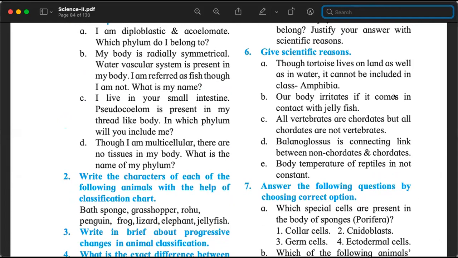Though tortoise lives on land as well as in water, it cannot be included in the class Amphibia. Why can it not be included in the class Amphibia? What is the necessary thing for something to be classified as amphibian? It is something related to breathing. What is that?